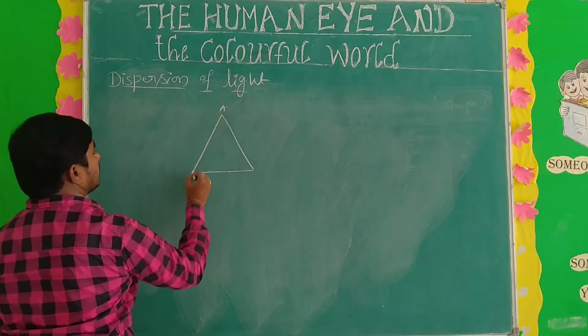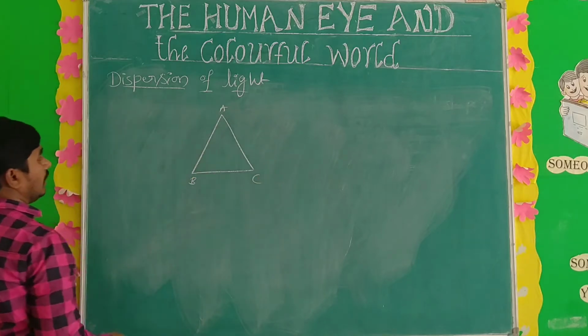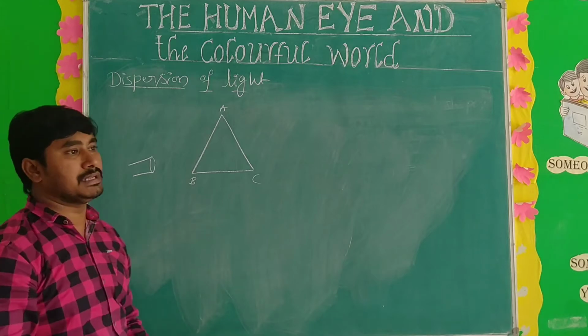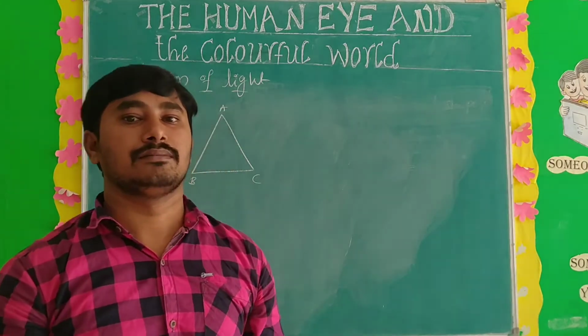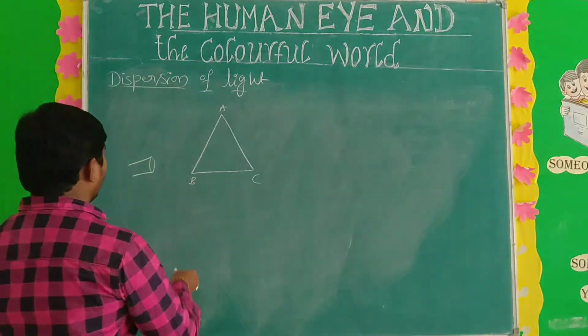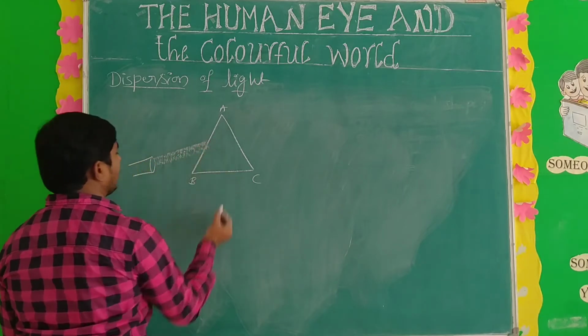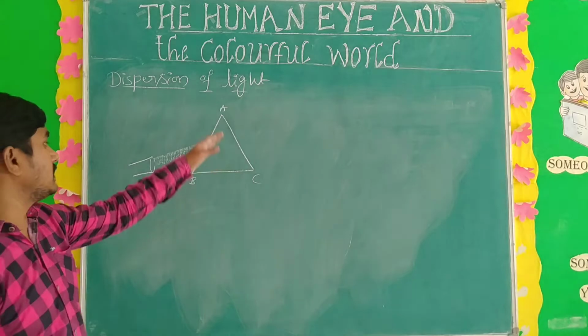Okay, take the prism ABC, and take white light. Which type of white light? Monochromatic white light, meaning a single light. When the white light falls on the AB surface,